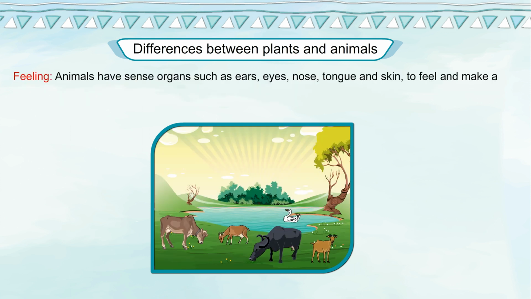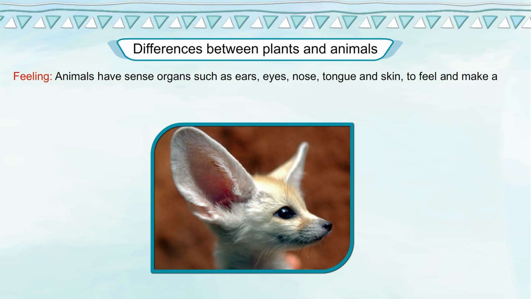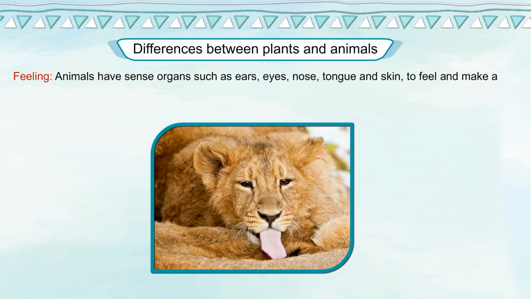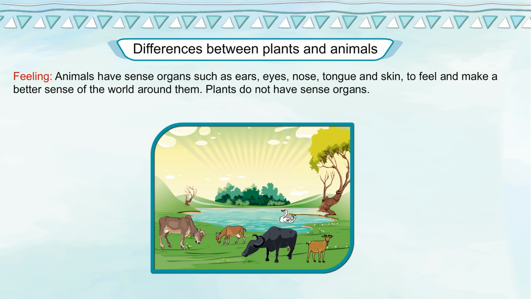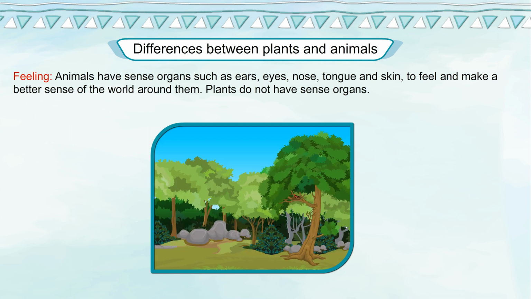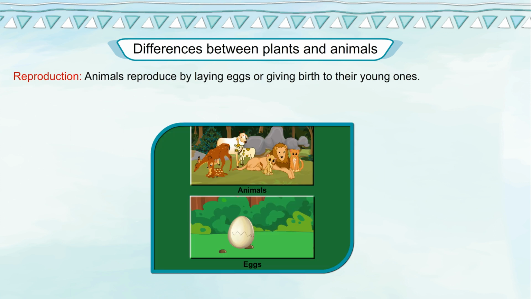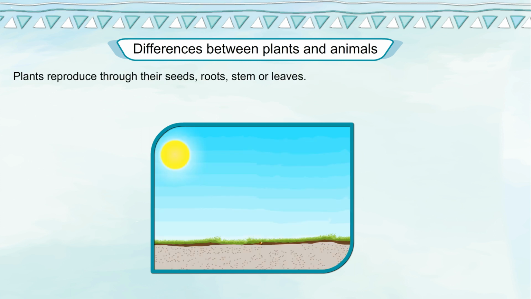Feelings. Animals have sense organs such as ears, eyes, nose, tongue, and skin to feel and make better sense of the world around them. Plants do not have sense organs. Reproduction. Animals reproduce by laying eggs or giving birth to their young ones. Plants reproduce through their seeds, roots, stem, or leaves.